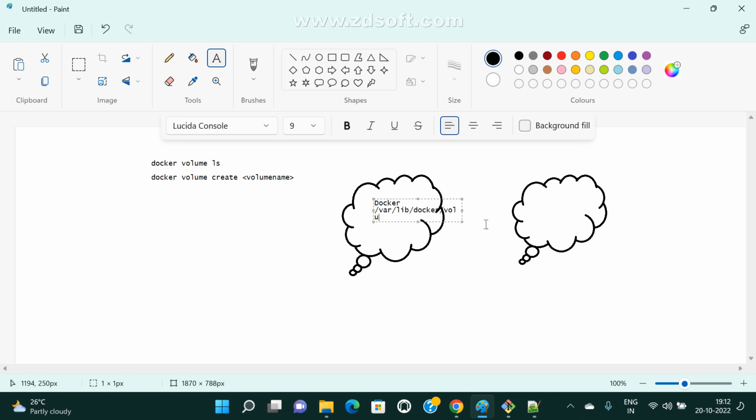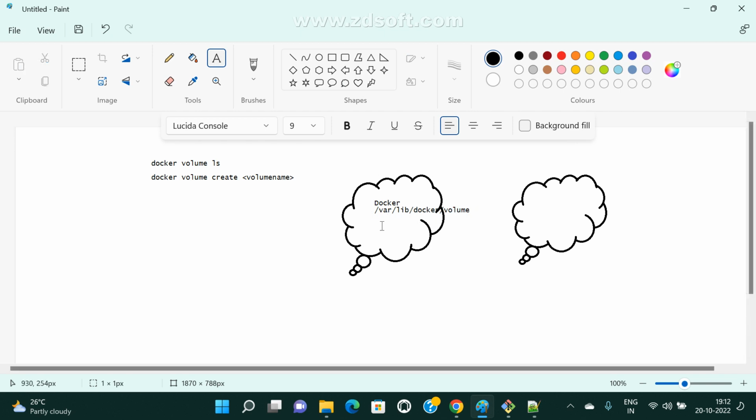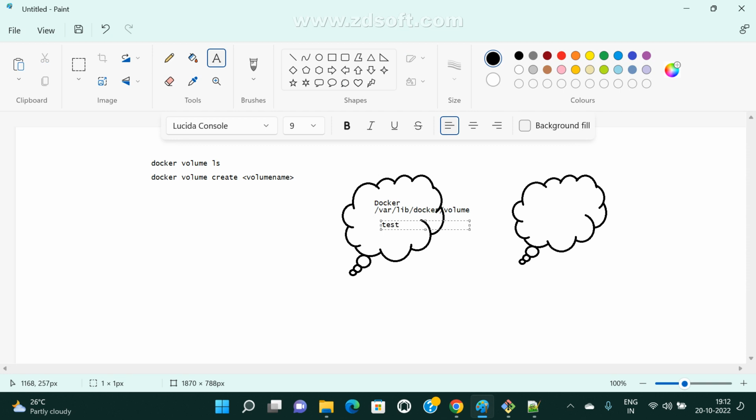So here I created one volume, right? What is my volume name? test3. This is my test3. So it is under Docker only.